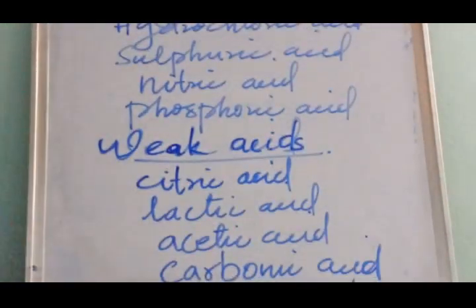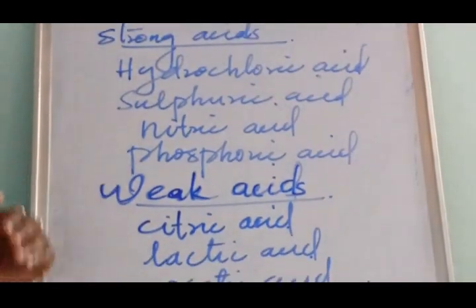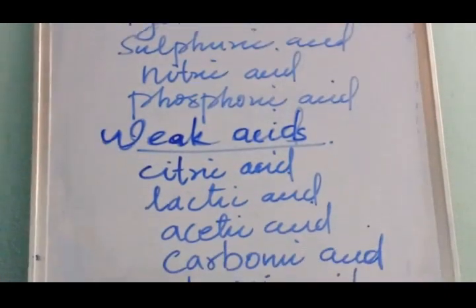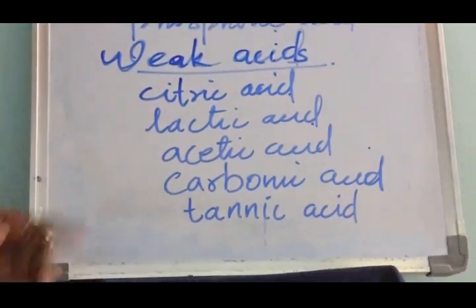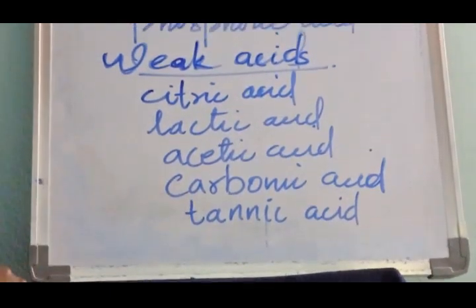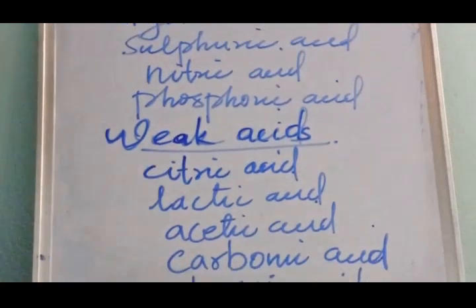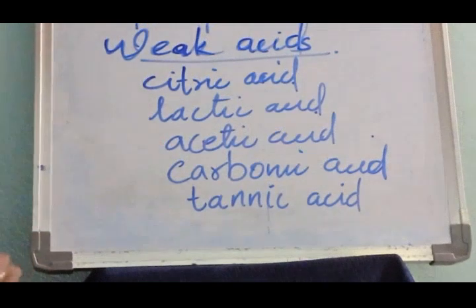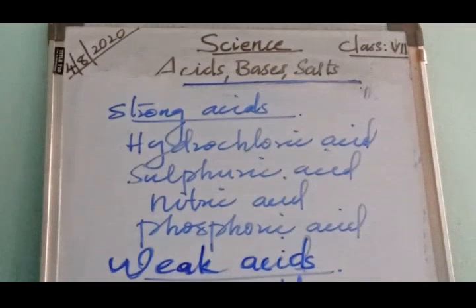Weak acids include citric acid, lactic acid, acetic acid, carbonic acid and tannic acid. That is about strong and weak acids.